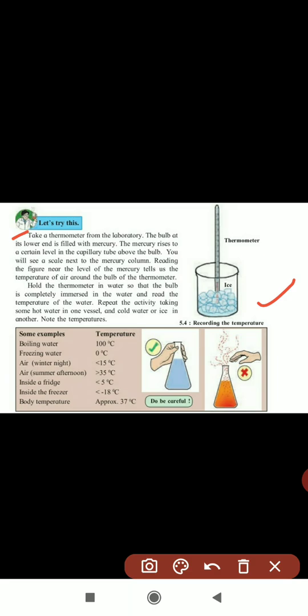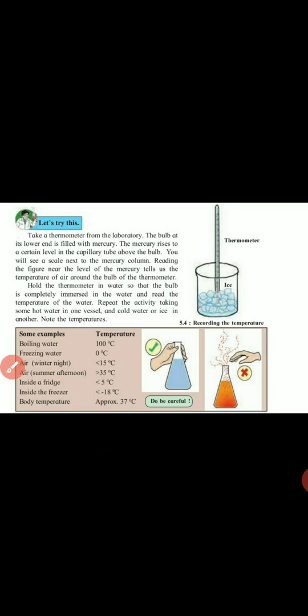So next, how can you record a temperature? Take the thermometer, and the bulb at the lower end that is filled with mercury, you have to dip in this container. When the mercury rises to a certain level in the capillary tube above the bulb, you will see the scale next to the mercury. The figure near the level of the mercury tells us the temperature around the bulb of the thermometer. Hold the bulb in that water and read the temperature. You will get how much it is.